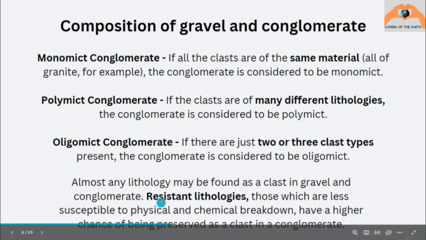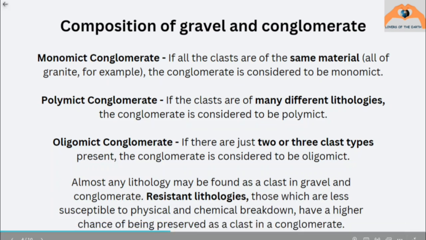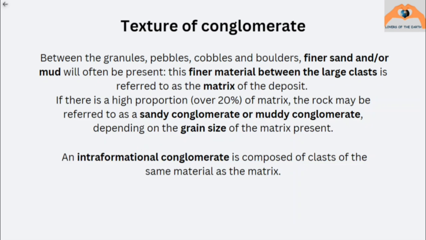Now, almost any lithology may be present as clasts in gravel and conglomerate, but majorly resistant lithologies, which are less susceptible to physical or chemical breakdown, have higher chances to be preserved as clasts in conglomerate. Texture of conglomerate. Between granules, pebbles and cobbles, we can find mud and sand to be present.